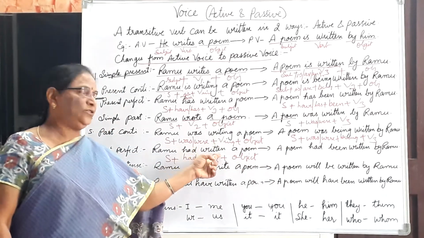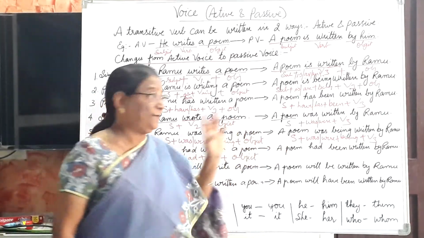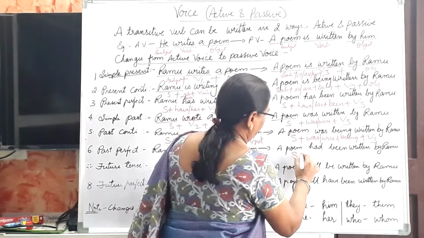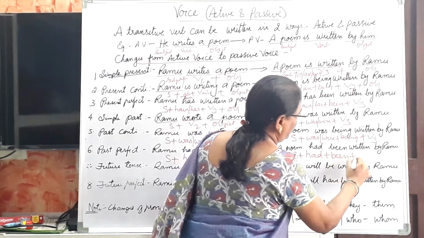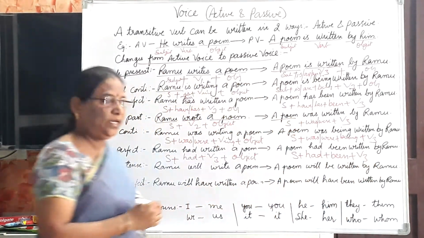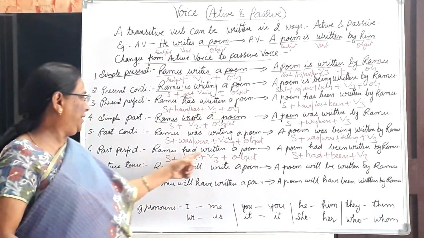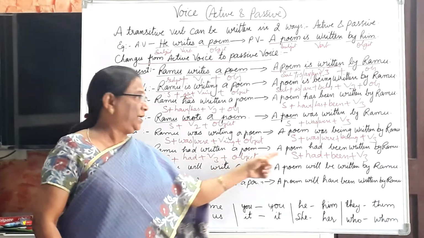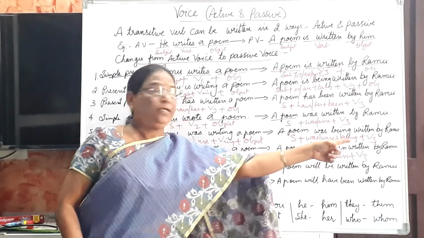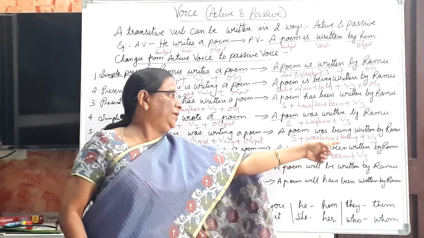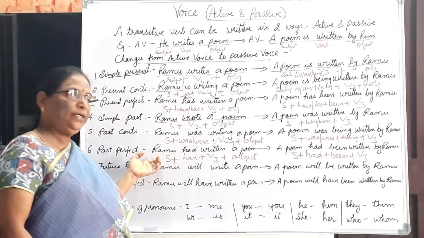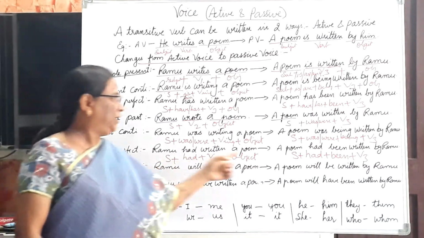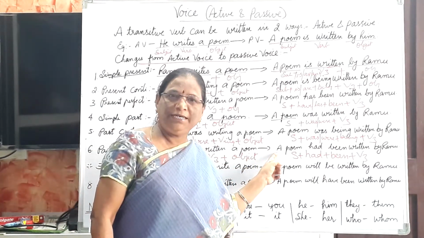"Had written" is changed into "had been written." Subject plus had plus been plus V3. A poem had been written by Ramu. Here what happened? In the active sentence the subject is the doer. Here the subject is the recipient.